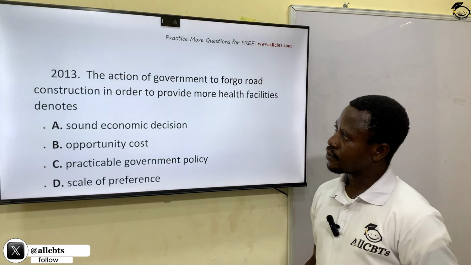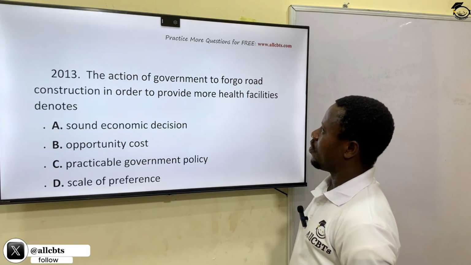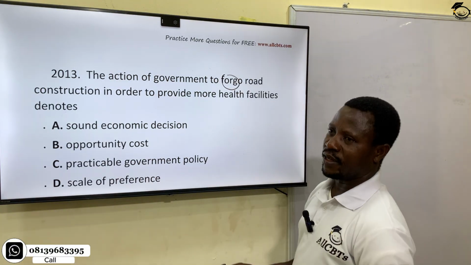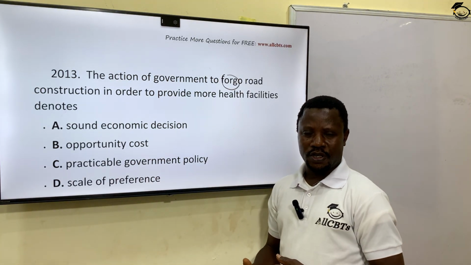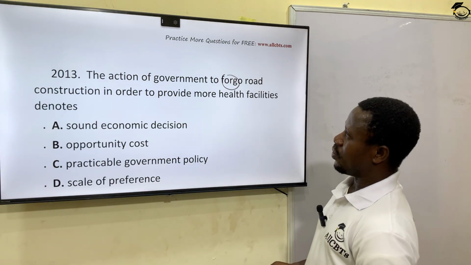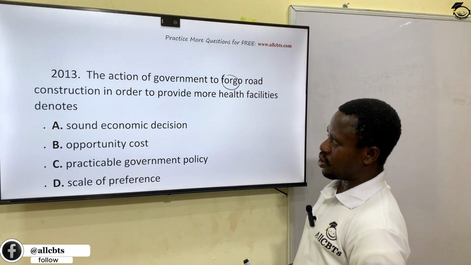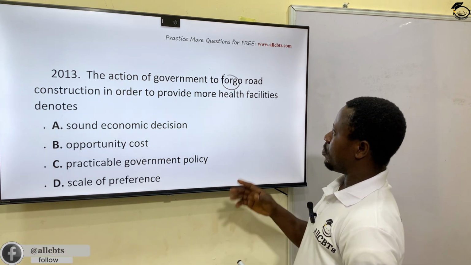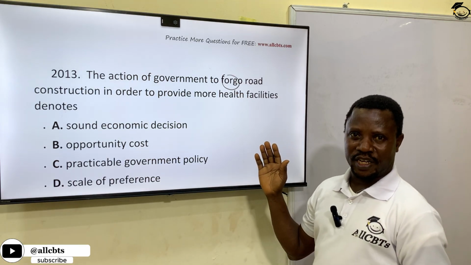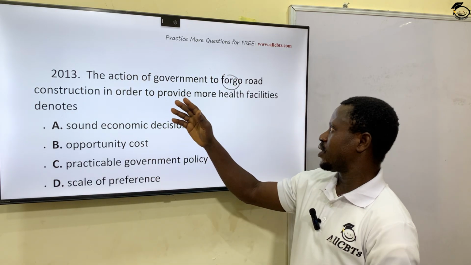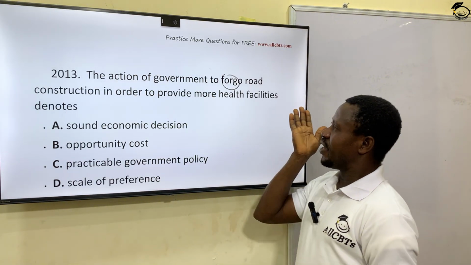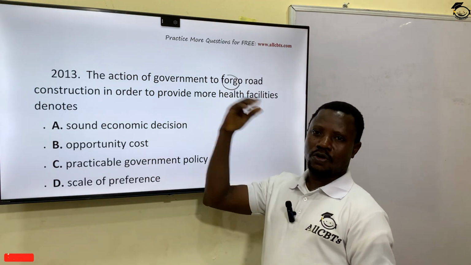All right? The action of government to forego. Anytime you see the word forego, something should come to your mind. That is opportunity cost. Forego, forgone. It should come to your mind, opportunity cost. So, the action of government to forego road construction in order to provide more health facilities denotes. Now, there are two things that government is looking at. One, construction of roads, and two, health facilities. So, government decided to choose health facilities and forego construction of roads.